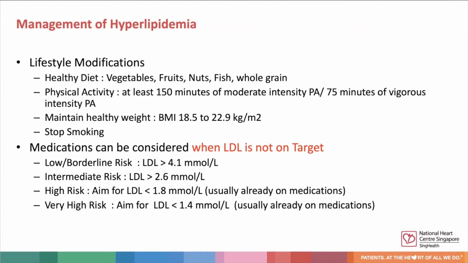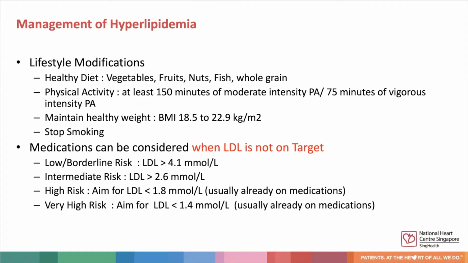For lifestyle management, we adopt a 4-pronged approach, focusing on a healthy diet that's heavy on vegetables, fruits, nuts, fish, and whole grain. For physical activity, we should be aiming for at least 150 minutes of moderate intensity physical activity or 75 minutes of vigorous intensity physical activity.